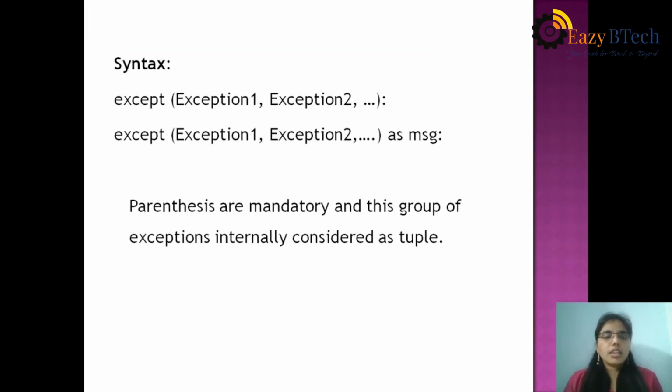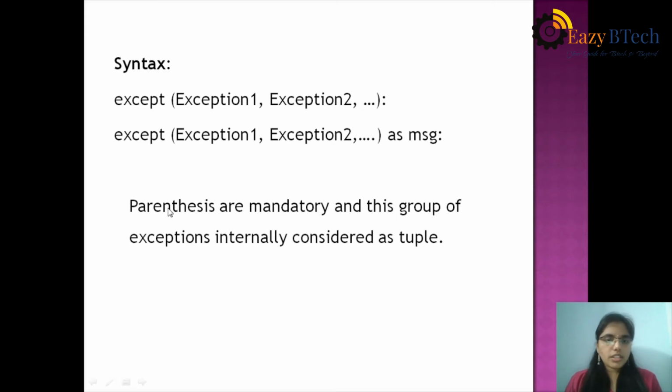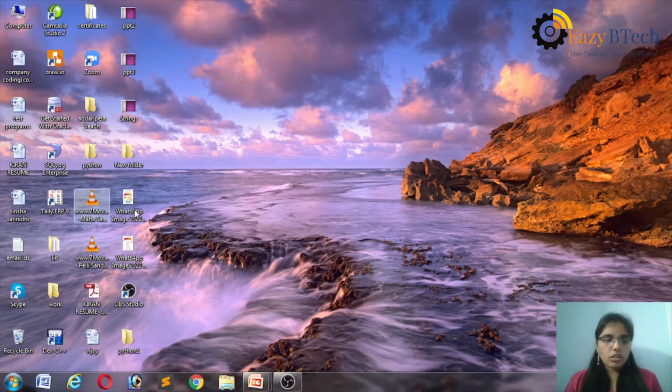Let's see the syntax of a single except block. Except (exception1, exception2, and so on), or you can write except (exception1, exception2, and so on) as message. Here the parentheses are mandatory. Internally these exceptions are considered as a tuple. So here parentheses are mandatory, and let's see an example program for a single except block.